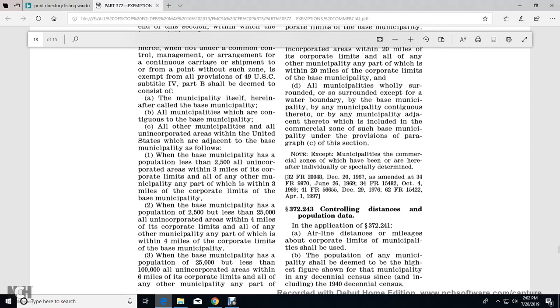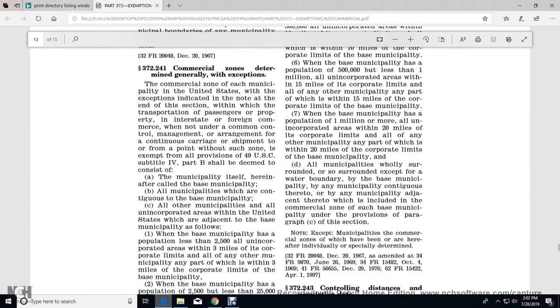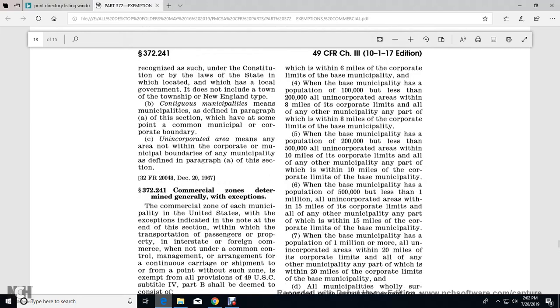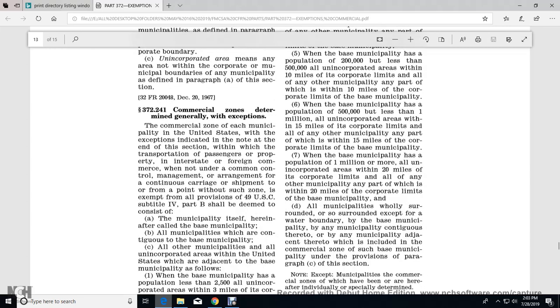6 miles of the corporate limits of all of the other municipalities, any part of which is within 6 miles of the corporate limits of the base municipality. And when the base municipality has a population of 100,000 but less than 200,000, unincorporated areas within 8 miles of the corporate limits of any other municipalities, any part of which is within 8 miles of the corporate limits of the base municipality. When the base municipality has a population of 200,000 but less than 500,000, incorporated areas within 10 miles of the corporate limits of any other municipality, any part of which is within 10 miles of the corporate limits of the base municipality. When the base municipality has a population of 500,000 but less than 1 million, unincorporated areas